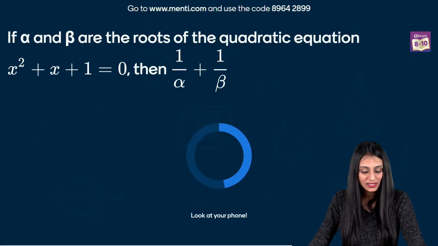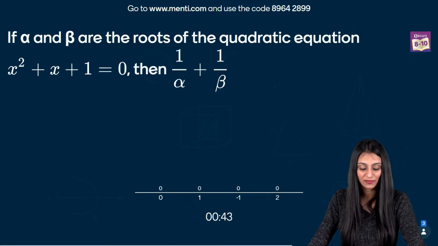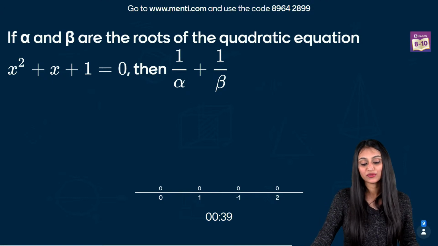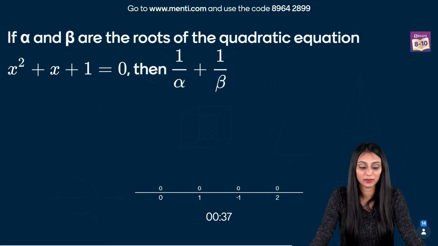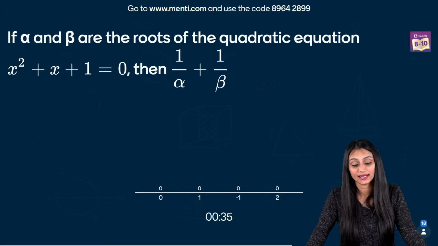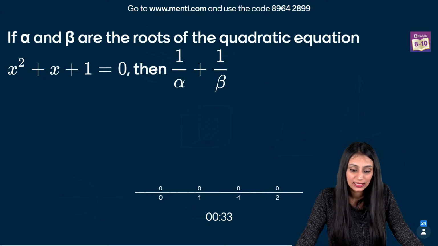So if alpha and beta are the roots of the quadratic equation x square plus x plus 1 equal to 0, then 1 by alpha plus 1 by beta is what? Alright, so we have to find out the value of 1 by alpha plus 1 by beta. The question already says that alpha, beta are the roots.